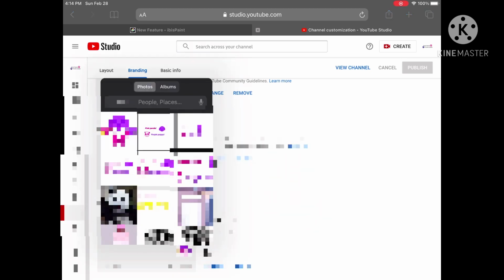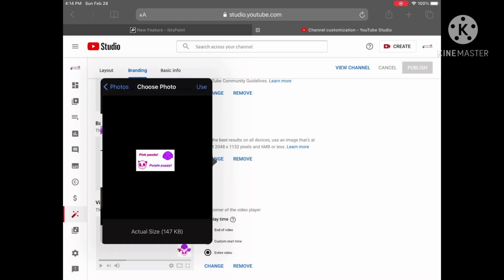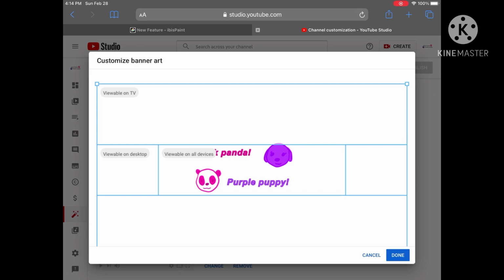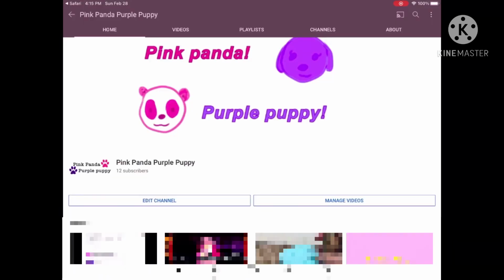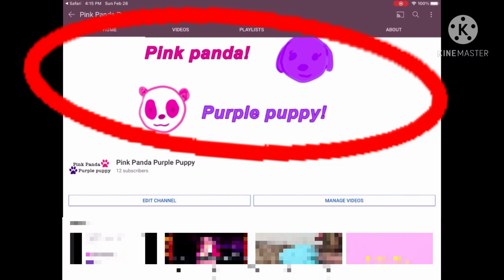So you click photo library and then click your photo. And then you click use and then done. And then you click publish, but I forgot to add that.